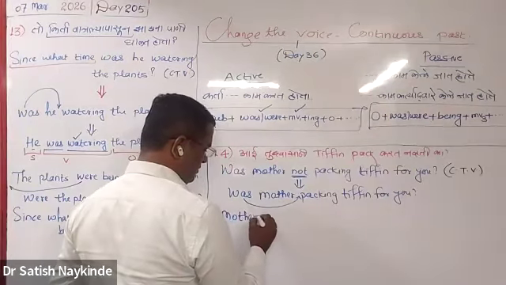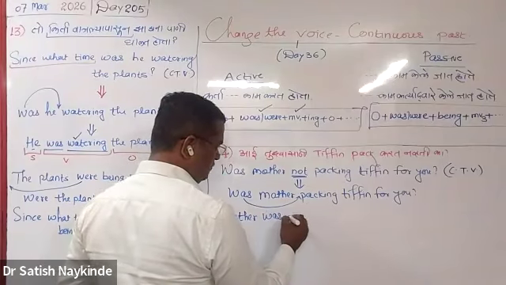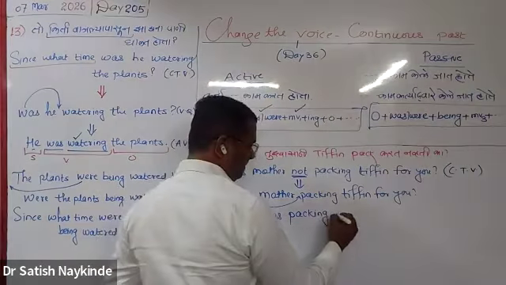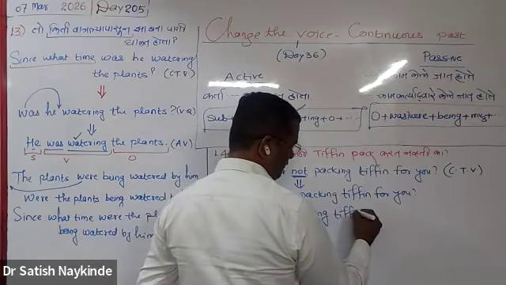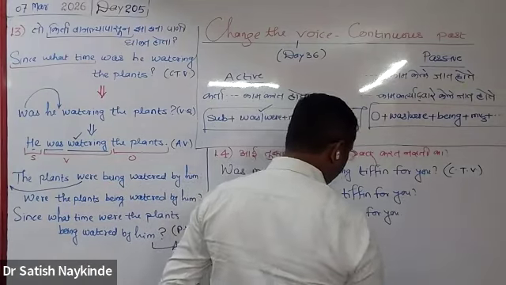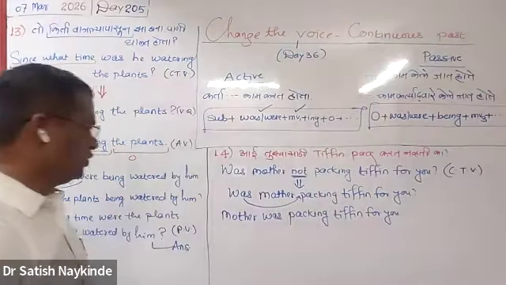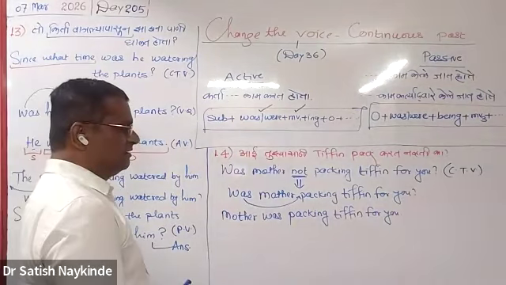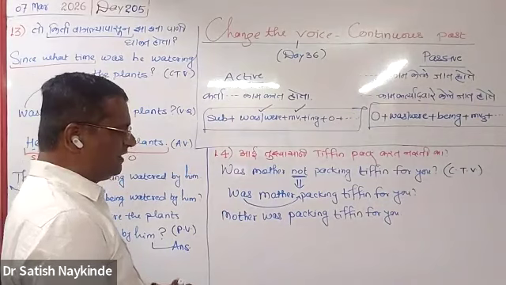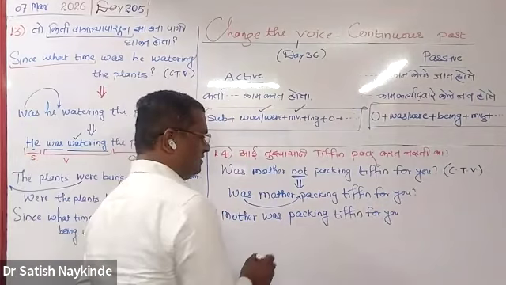Mother was packing tiffin for you. So now this is your simple sentence. Now you'll be able to understand whether it is of active voice or passive voice kind.